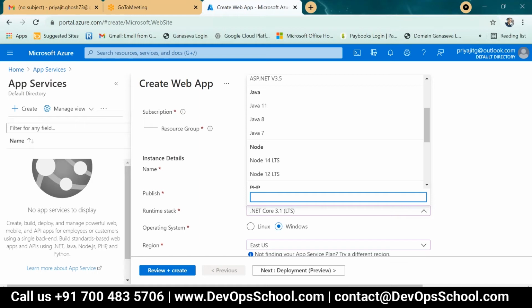Here you only need to understand the basic overview. See, in this create web app, we are just creating a background web app. Whatever the name, with the respective runtime stack, Java or whatever, in whichever region, I will show you how you will connect and how you will deploy. No problem.